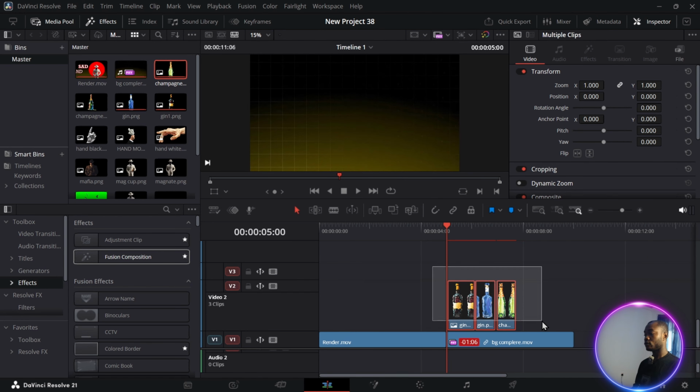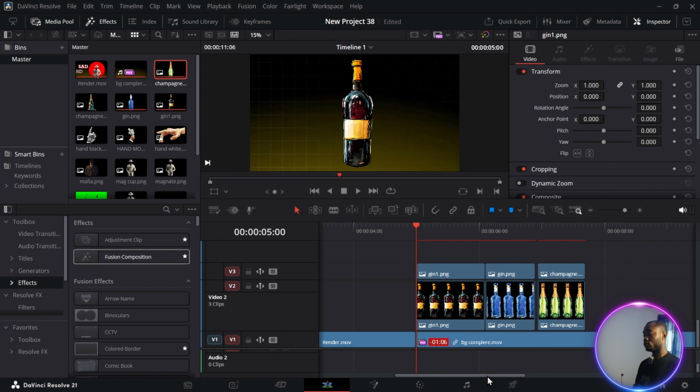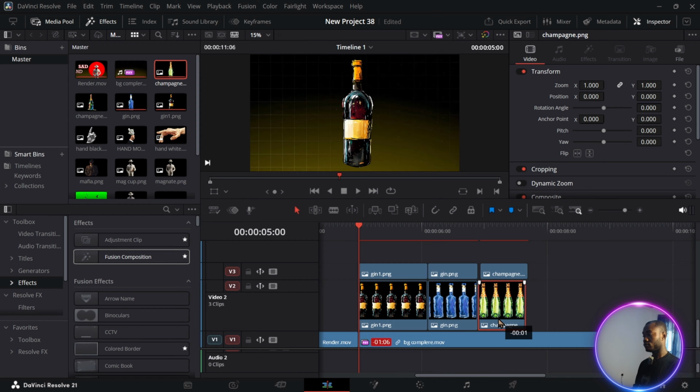After which, highlight all of them, drag it up. Then hold Alt and drag it down like this. I'm expanding it so that you can see it very well. Make sure there is no space in between them. After doing it like this, highlight the down one and then go to your inspector tab and flip it in the opposite direction like this. Then go to your position and drag it down like this.